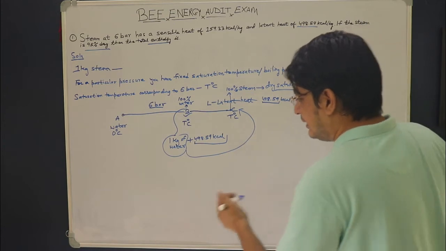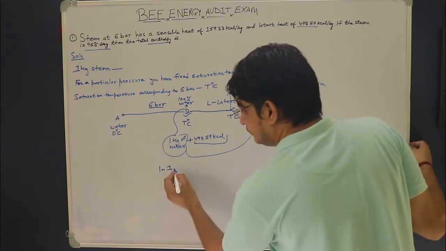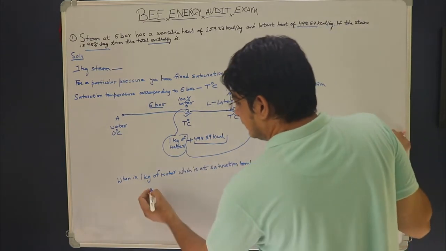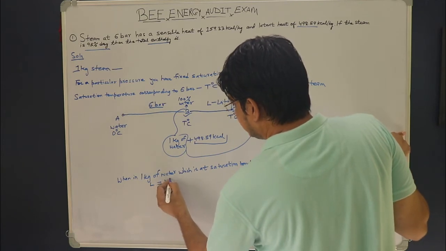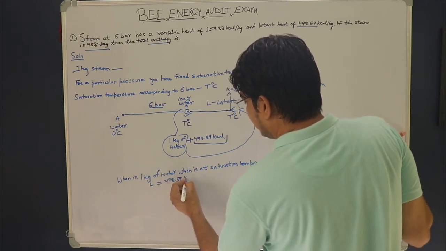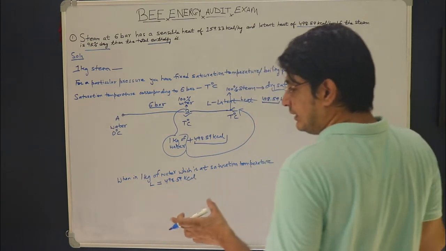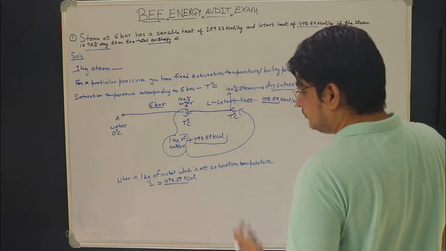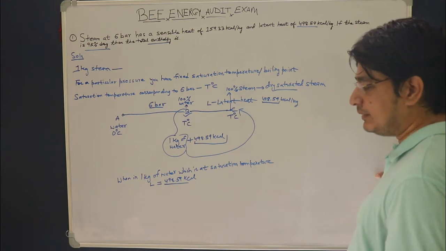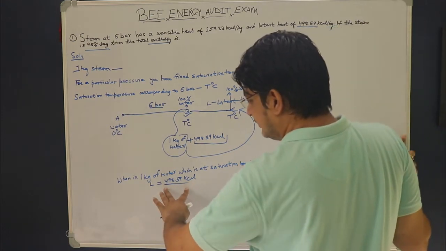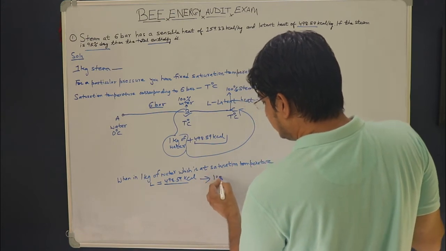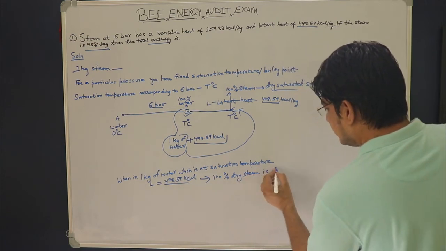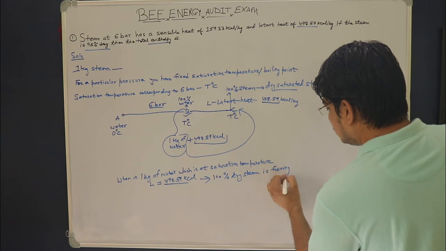So when in 1 kg of water, which is at saturation temperature, I add the latent heat, which is given here as 498.59 kcal, that much amount of heat energy, 100% dry steam is forming.